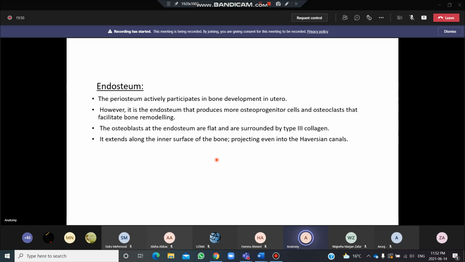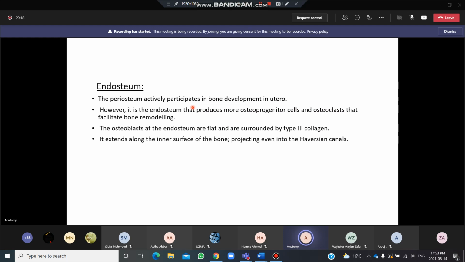So what is endosteum? Now the endosteum: the periosteum actively participates in development of bone. However, it is the endosteum that produces more osteoprogenitor cells and osteoclasts that facilitate bone remodeling. So they are telling us that the periosteum participates in bone development in utero, like in the intrauterine life, it's the periosteum that starts performing its function.